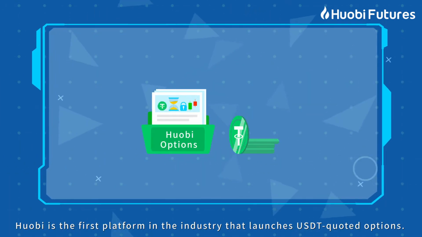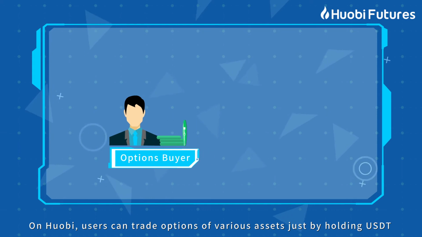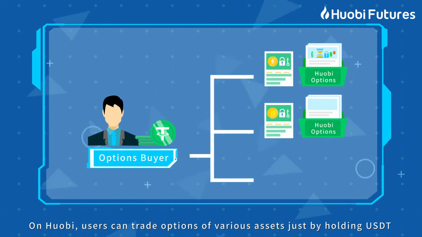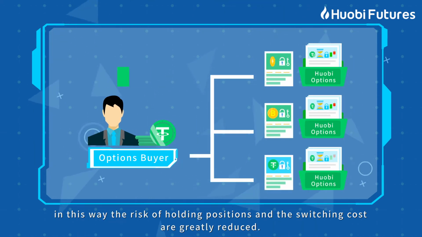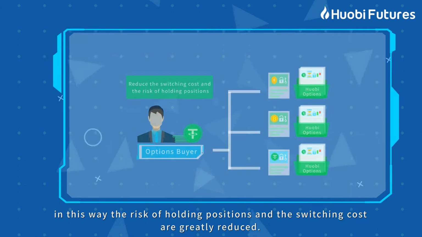Huobi is the first platform in the industry that launches USDT quoted options. On Huobi, users can trade options of various assets just by holding USDT. In this way, the risk of holding positions and the switching cost are greatly reduced.